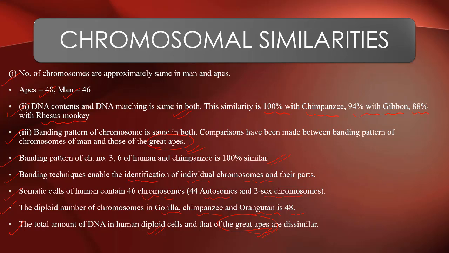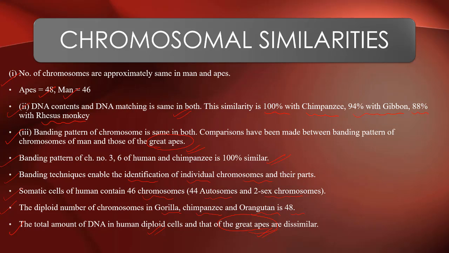Like in case of chimpanzee, it matches 100%. In case of gibbon, it is 94% and 88% in case of rhesus monkey. Banding pattern is the same in both, and in comparison to great apes, it is seen to be of the maximum matching types. Banding techniques help to identify the individual chromosomes and their parts.